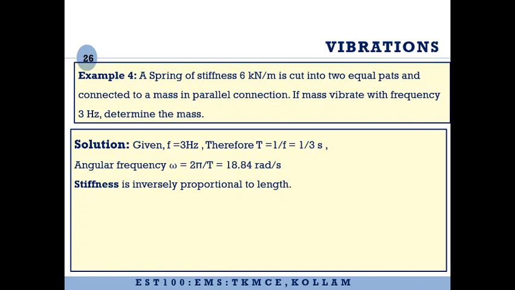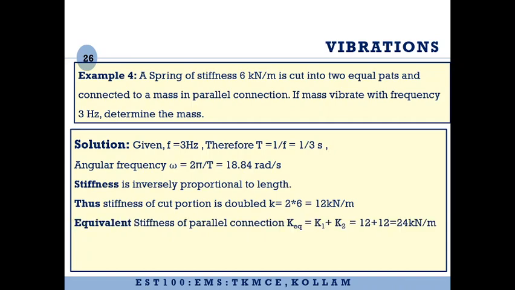Now stiffness we already know is inversely proportional to the length. So when the spring is cut into two equal halves, the stiffness will be doubled. That is, it will be 12 kilonewton per meter. Now equivalent stiffness of a parallel connection means K equivalent equal to sum of the stiffness of each of the springs. So that will be equal to 12 plus 12, that is 24 kilonewton per meter.